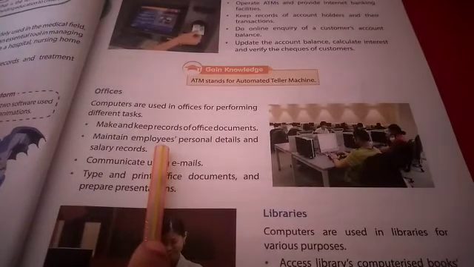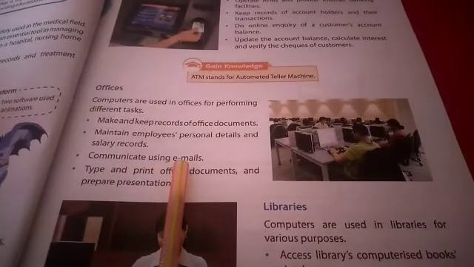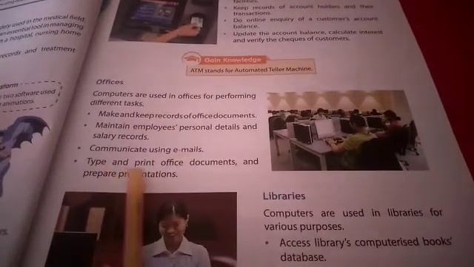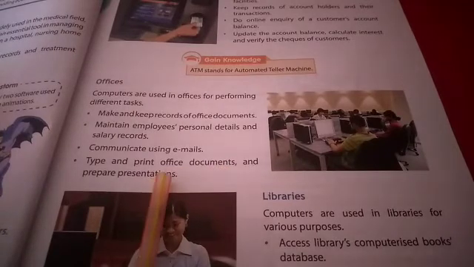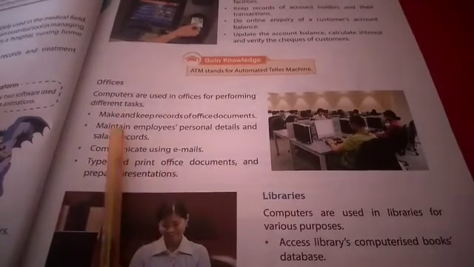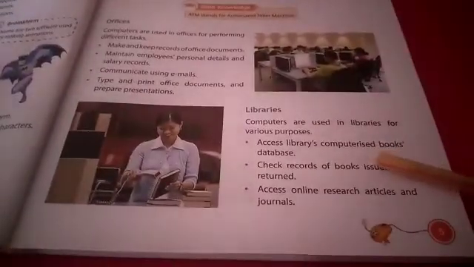And communicating using emails. Type and print the office documents, and prepare presentations. In this way, it is used in office also.